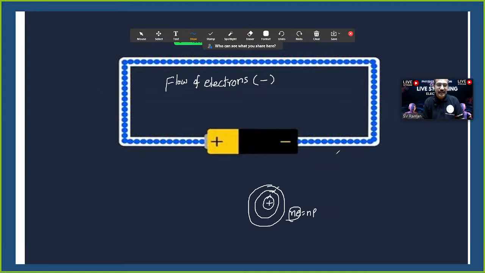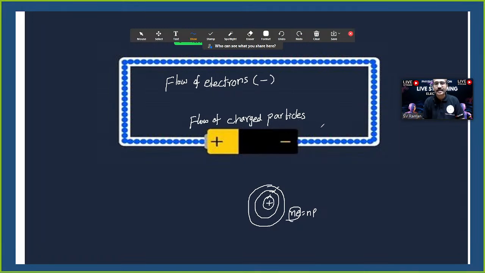Okay. Now we reframe it. How many electrons are coming from the negative terminal to the positive terminal? The same with protons, which are flowing from the positive terminal to the negative terminal. So the flow of charged particles, we can call it electricity.